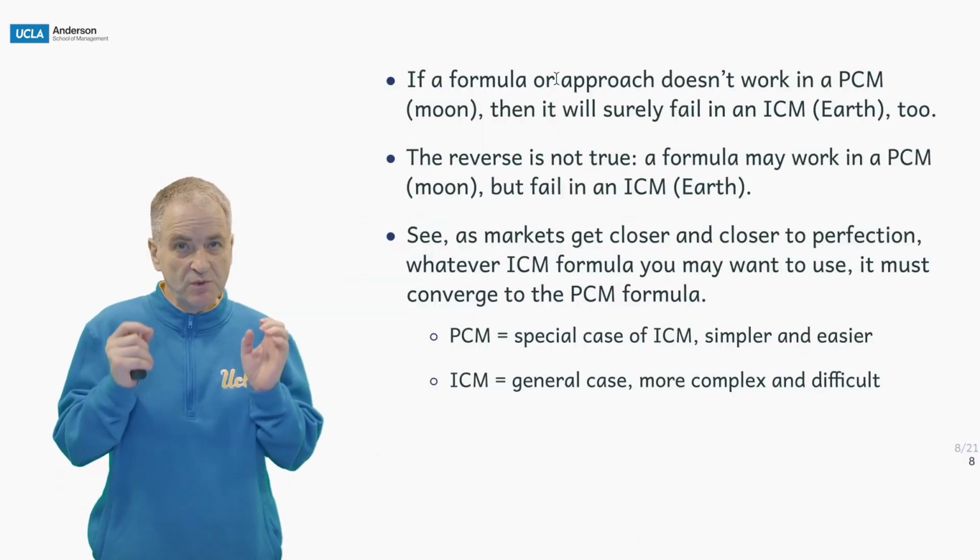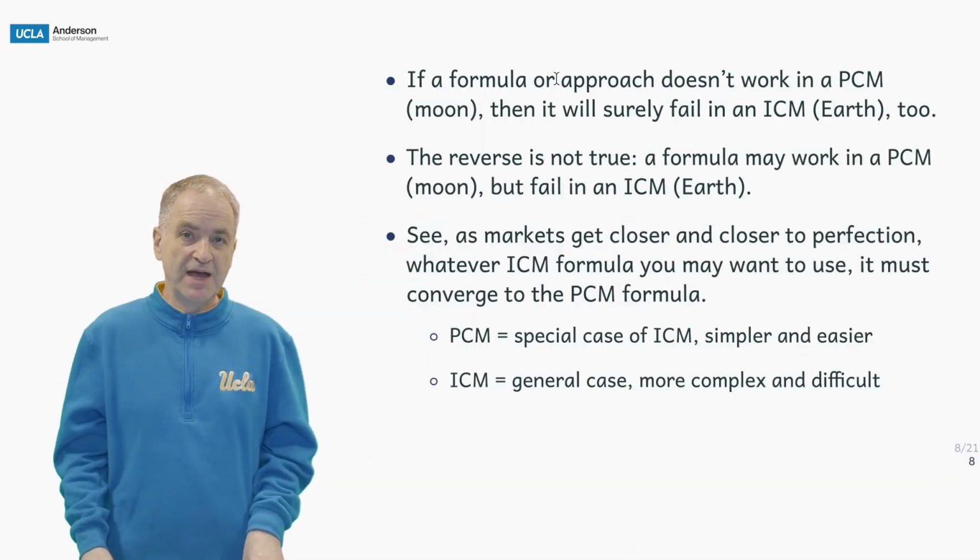So I know that I can first analyze the problems in the simple way. I know that in an extreme case, that is like on the moon, it has to collapse to the simple case, but it's not the perfect formula on Earth. And when I want to make it work better on Earth, I have to add all the other things to it. This is pretty much what we're going to do with perfect capital markets.